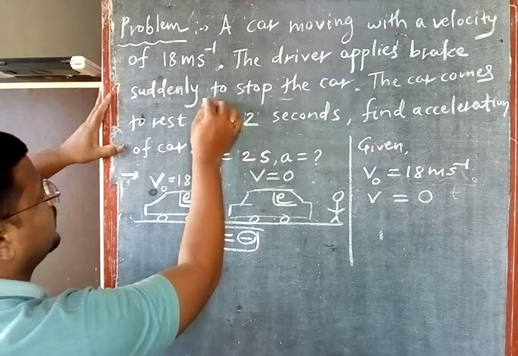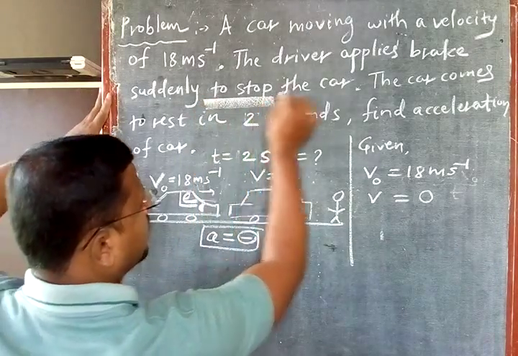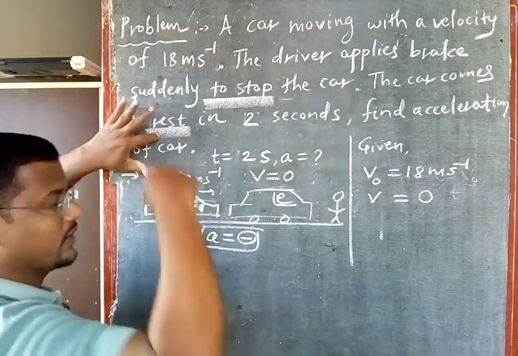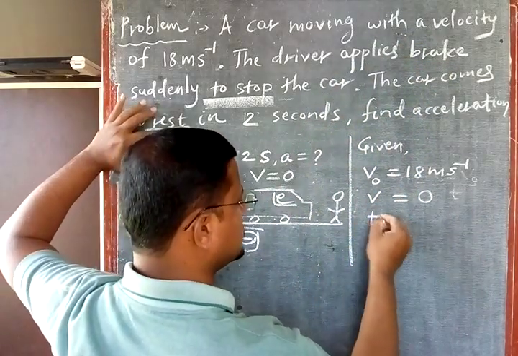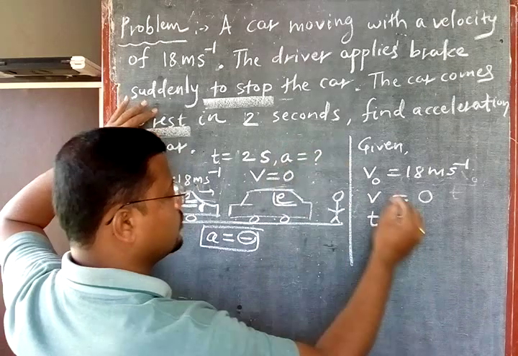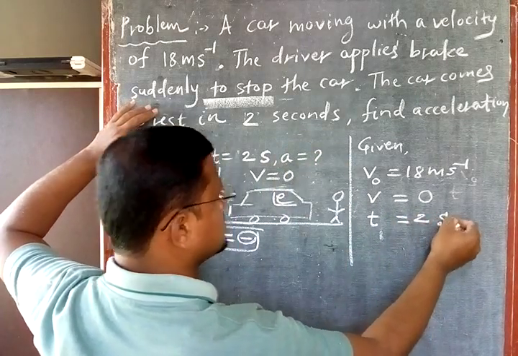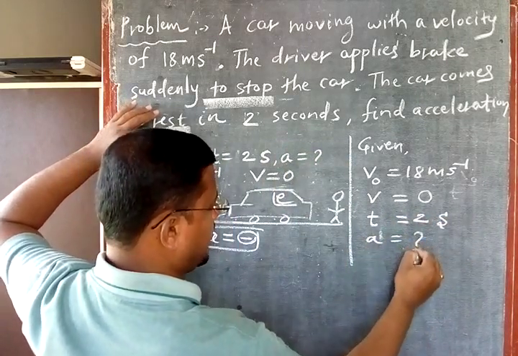They told us that suddenly the car is stopped and the car comes to rest. Come to rest means what is the final velocity? 0. What is the time taken for this? This t is equal to how much here? 2 seconds here, and they are asking for the acceleration.